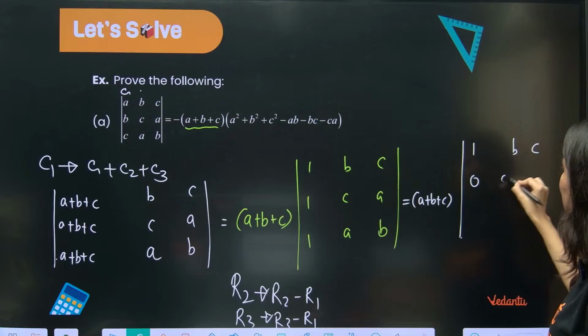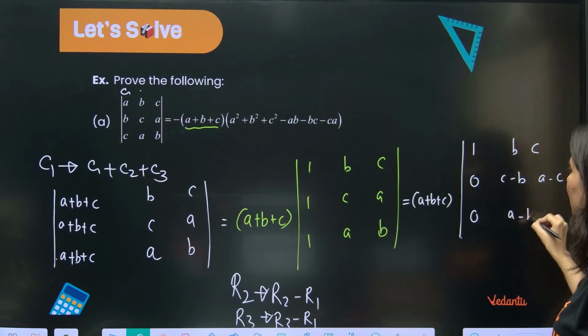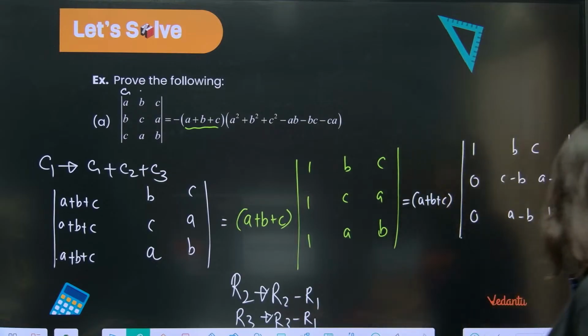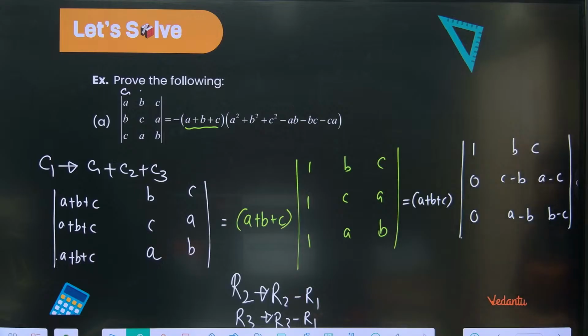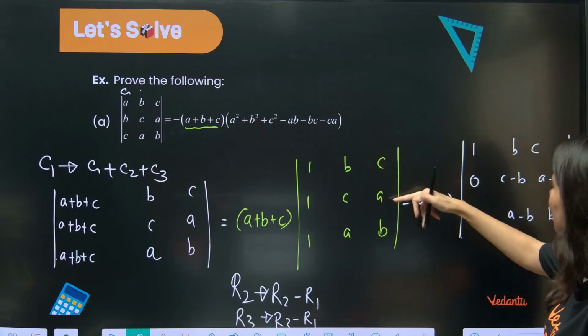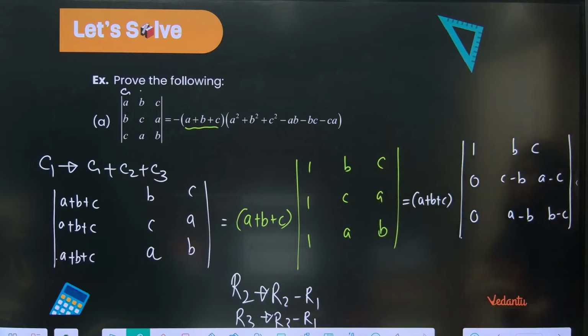This is 0, C minus B, A minus C. And this is 0, A minus B, B minus C. Okay, R2 minus R1, so C minus B, A minus C, and A minus B, B minus C.